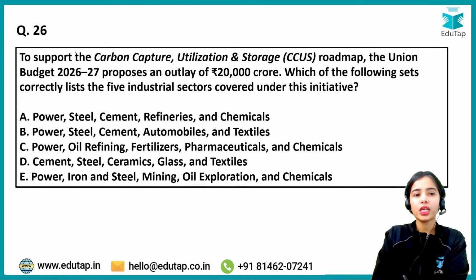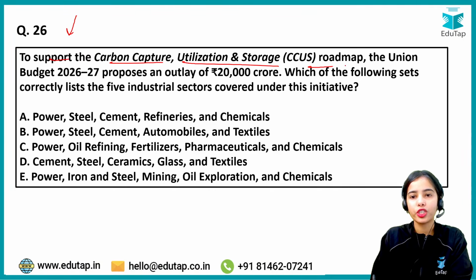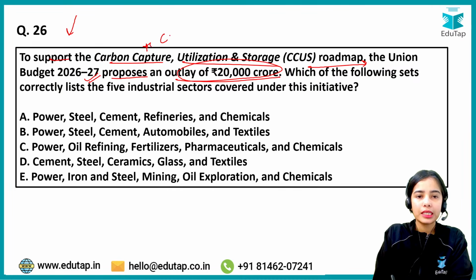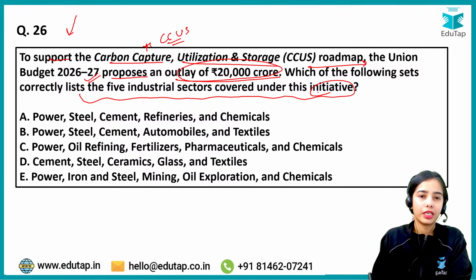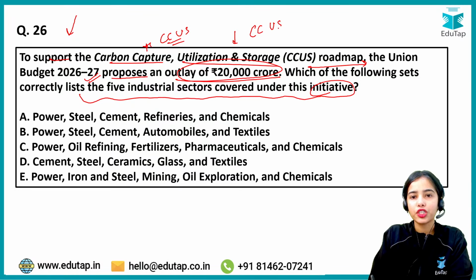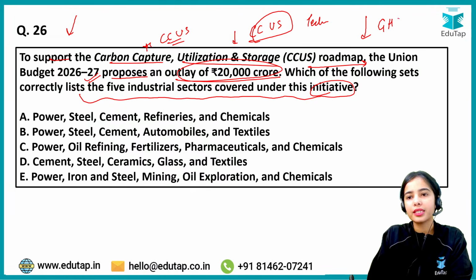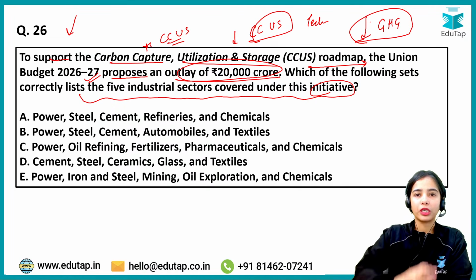Coming to the next question: to support the carbon capture, utilization and storage roadmap, Union Budget 2026-27 proposes an outlay of 20,000 crore for CCUS. Which of the following sets correctly lists the 5 industrial sectors covered under this initiative? By the name itself you can understand that carbon capture, utilization and storage are technologies that reduce greenhouse gas emissions from particular industries.